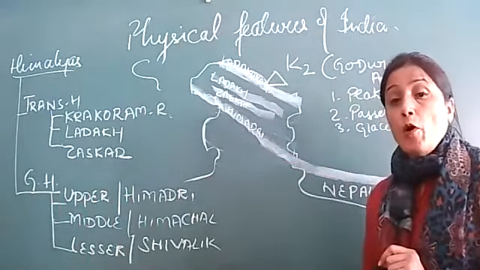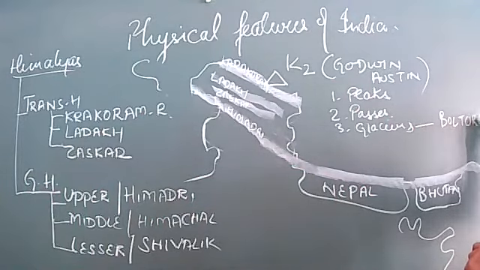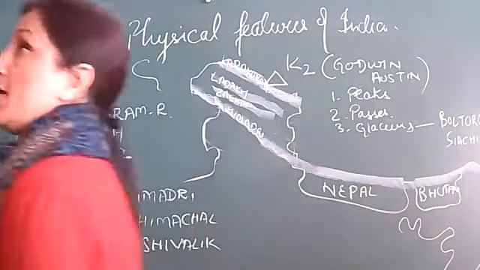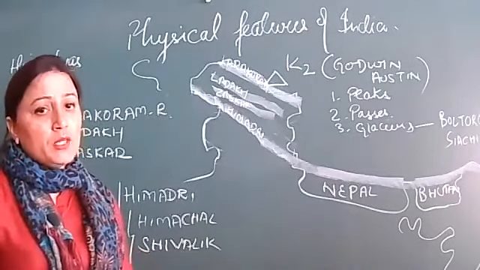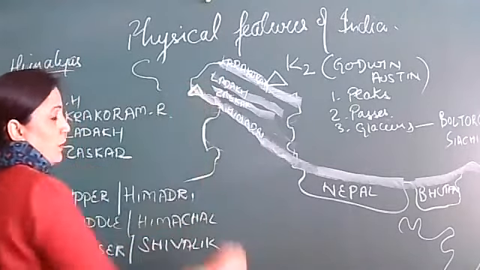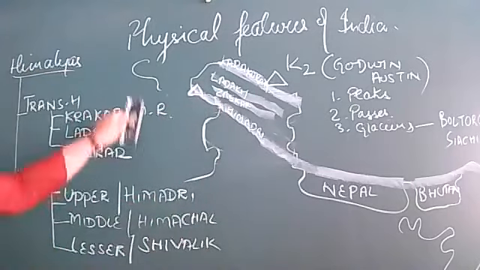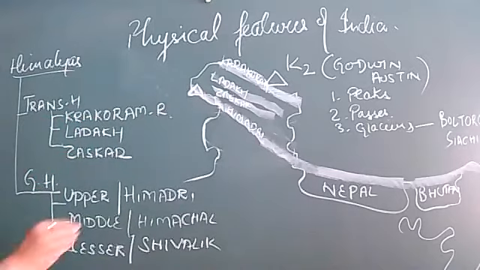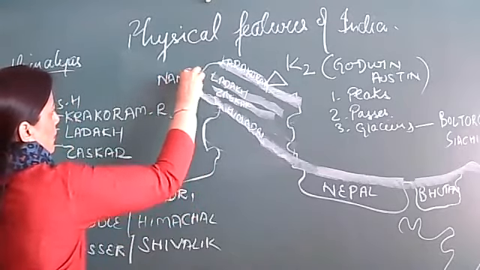Now I'm going to mark the important peaks. We have done the two glaciers, Baltoro and Siachen, and we have prominent peaks. Look at the peaks. Try to locate them on your map. Do it with your hands so that things are clear to you. Look at this. First, extreme northwest here, the name of the peak is Nanga Parbat.